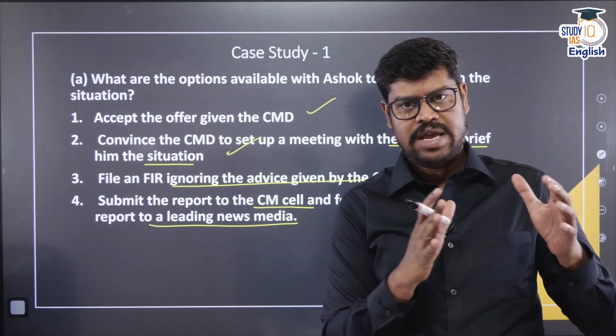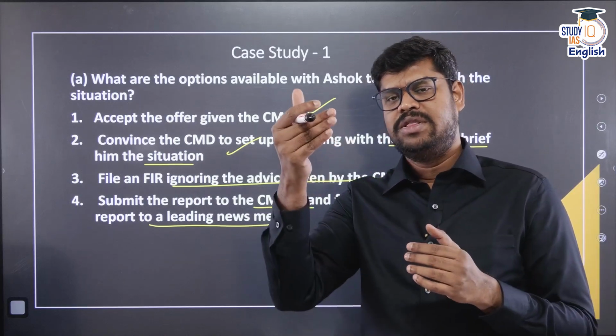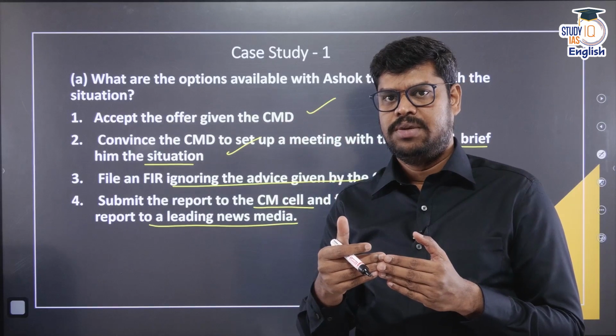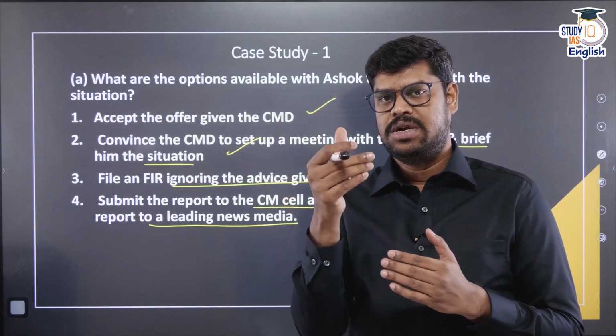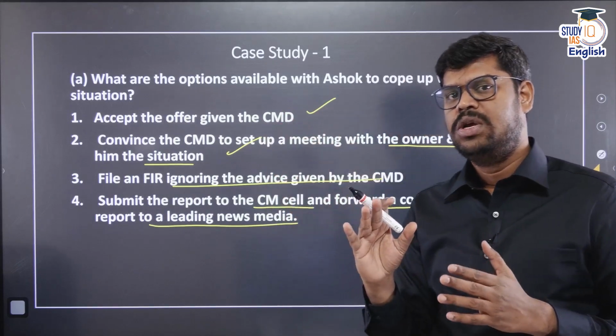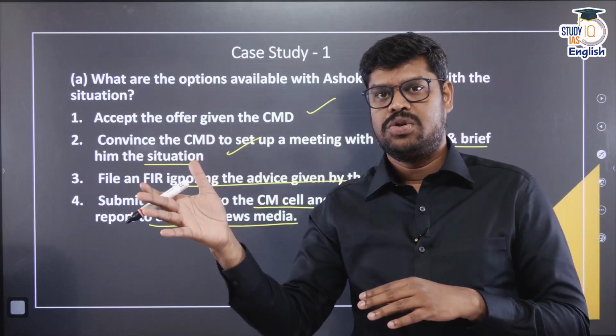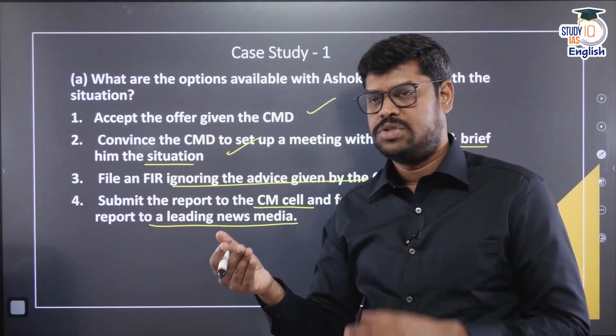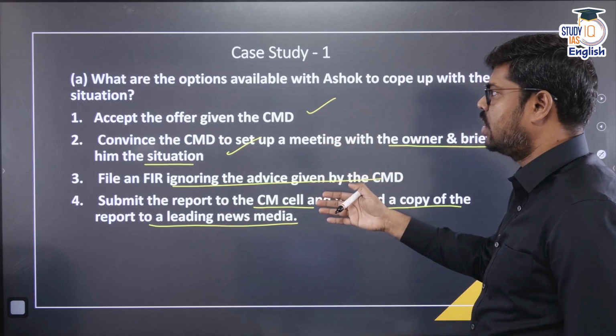Whenever they ask you such questions, try to identify 3-4 sensible options, because they are not specifying the number of options, but an optimum would be 3 to 4 sensible options. Do not go beyond that, you will be running out of options. So these could be some of the options that you can write.